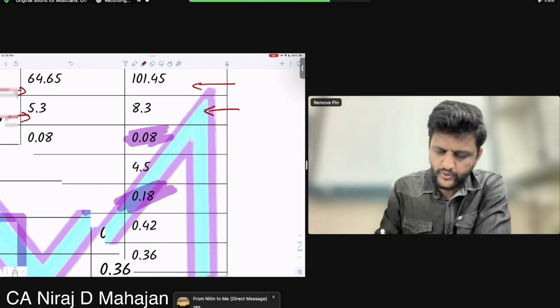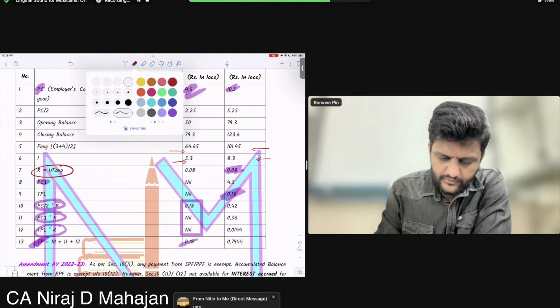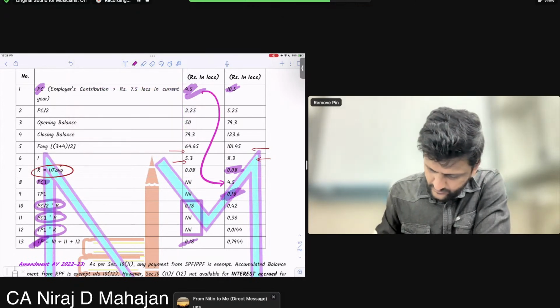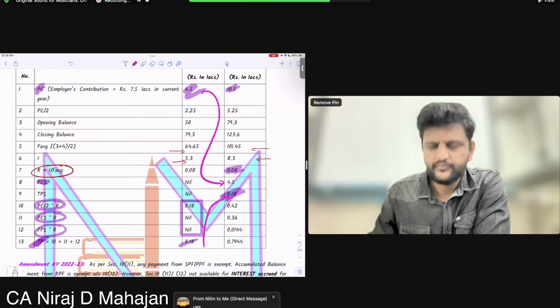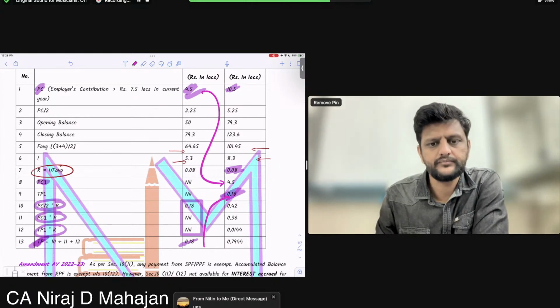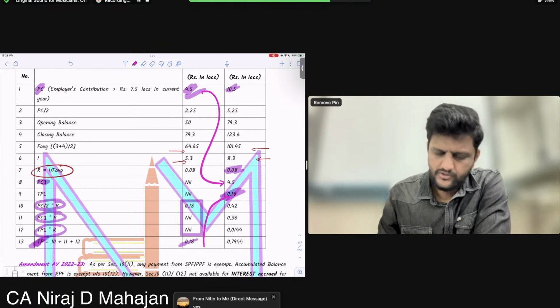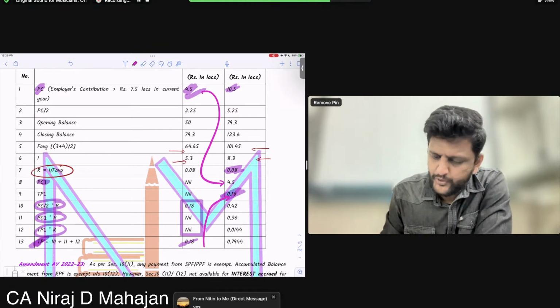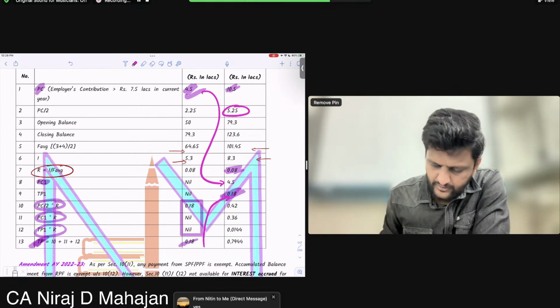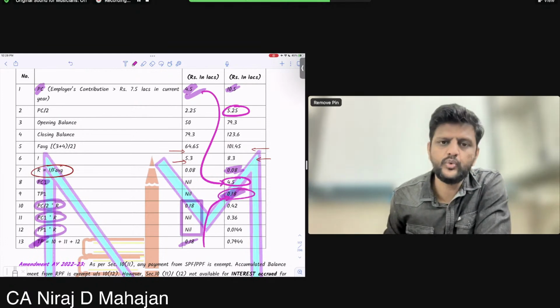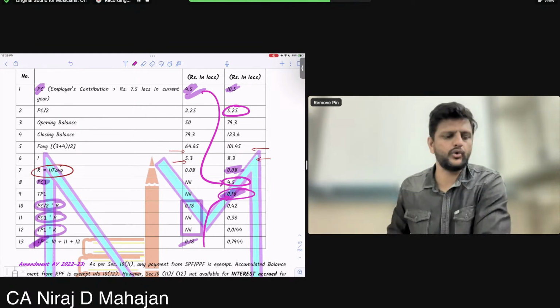If you want, just simply show an arrow. Finally, here, the rate of interest we have calculated, bachcho, simple: income upon average fund average. So current year PC by 2 into R, then PC1 into R, and lastly TP1 into R. Understood or no, all of you?